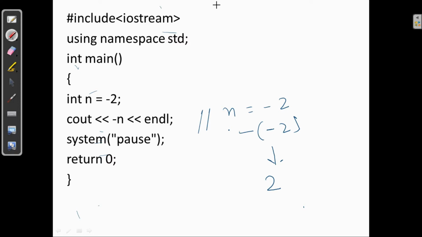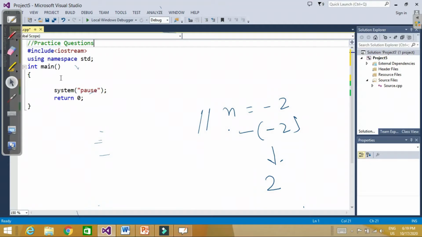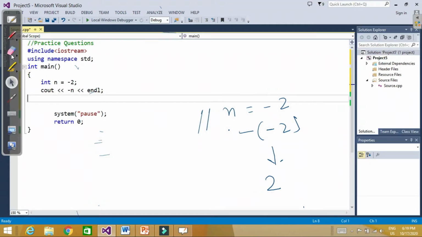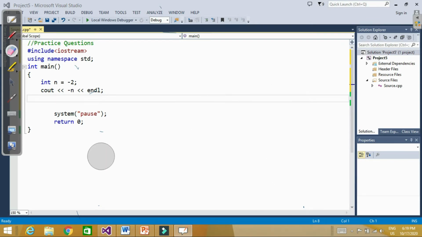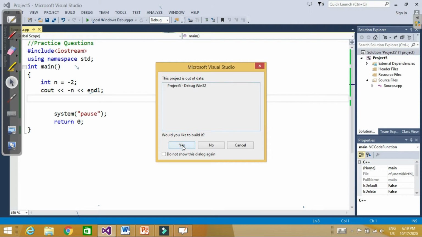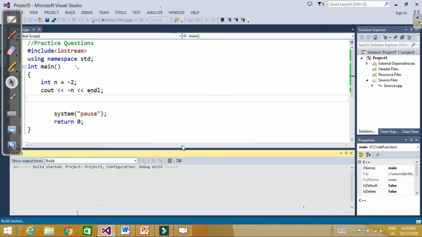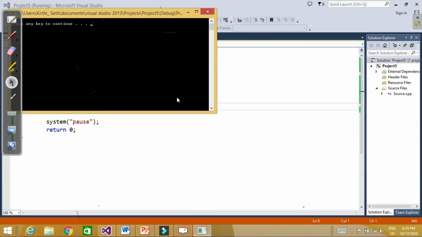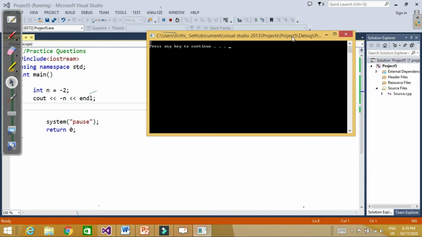Let's check it on Visual Studio. So here I write n is equal to minus 2 and cout minus n. Let's run this. The output should be 2, because I am printing minus n. n is already equal to minus 2, so it will be minus minus 2 and the answer will be 2.